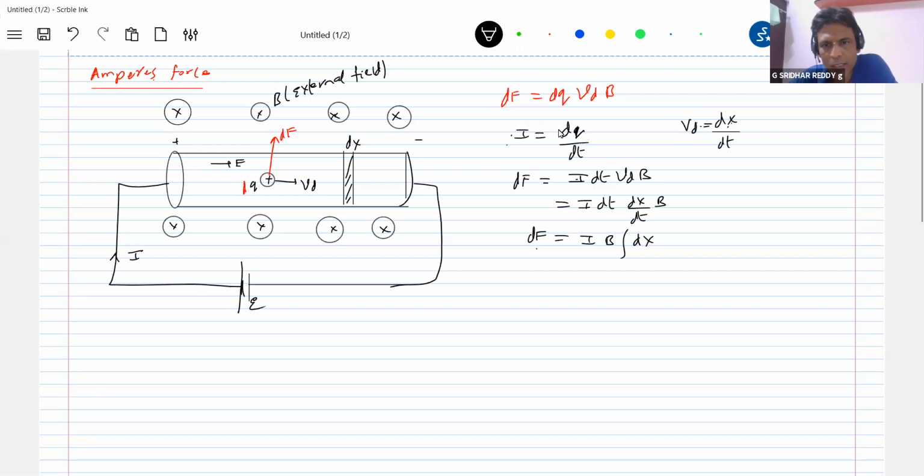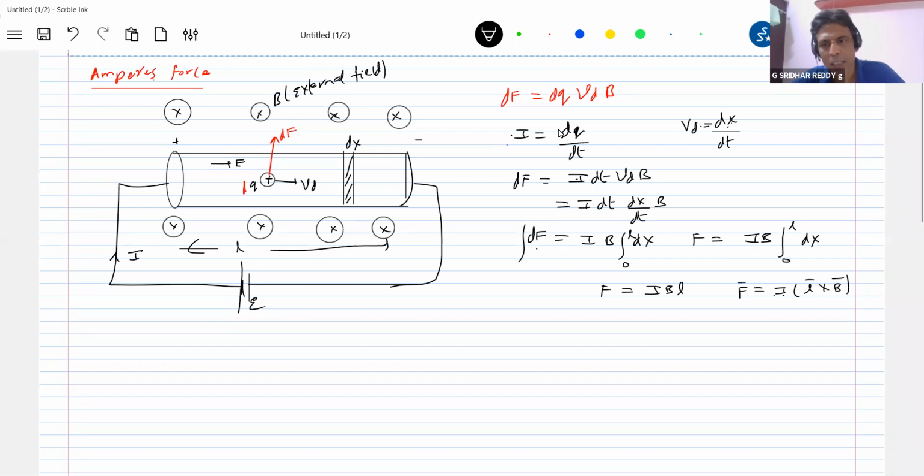Now further I'll integrate it. So F is equal to IB times the length of the conductor, let it be L. So I'm getting IBL, or in vector form, I can write it as I into L bar cross B bar, because the direction of the drift velocity is the direction of the conventional current. This is called the Ampere force.